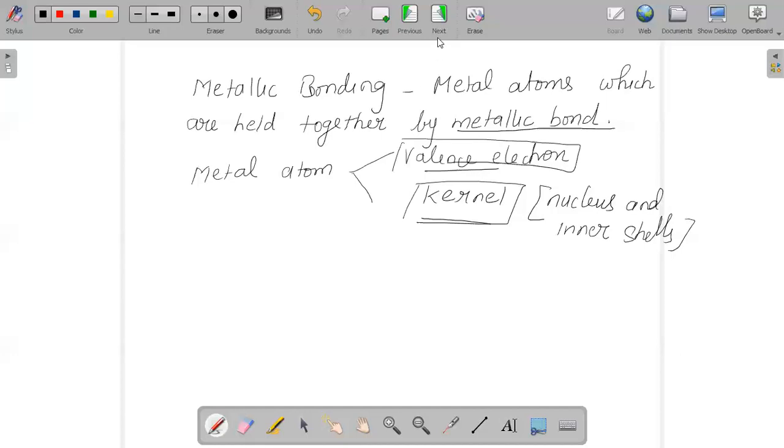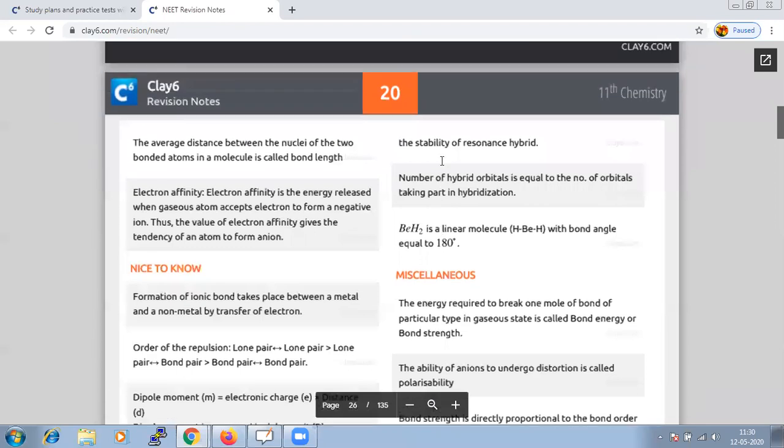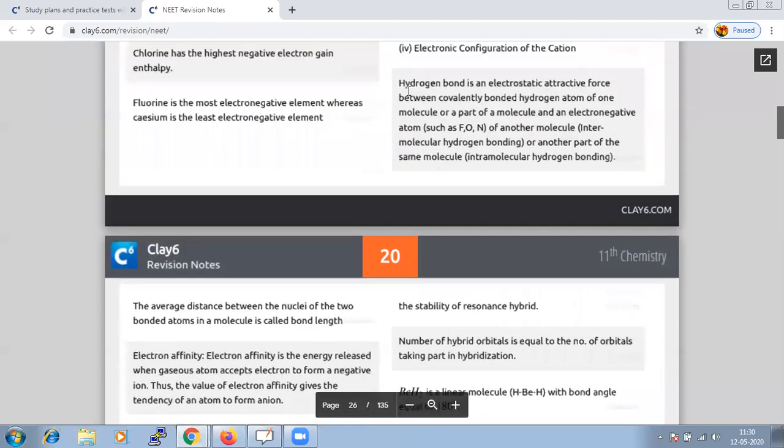And last, but the important part of this chapter, is hydrogen bonding. What is hydrogen bonding? A hydrogen bond is an electrostatic, or attractive, force existing between a covalently bonded hydrogen atom of a molecule or a part of a molecule.